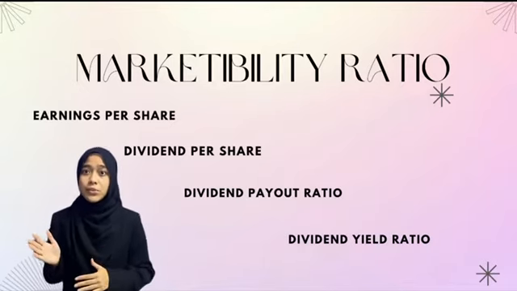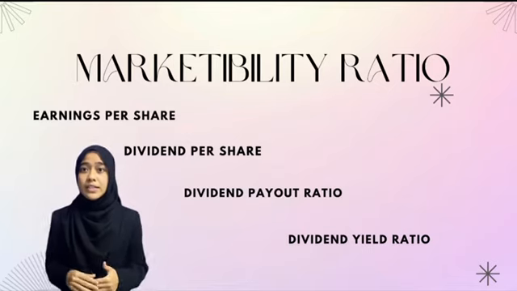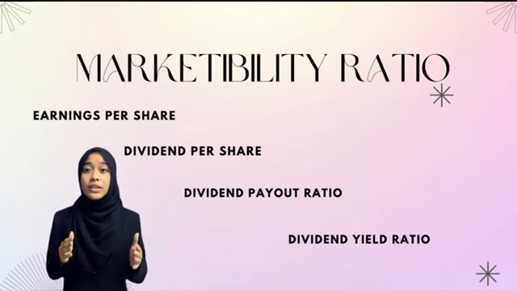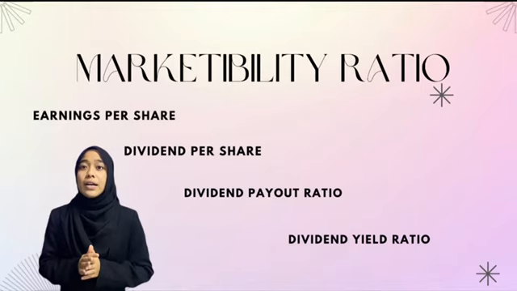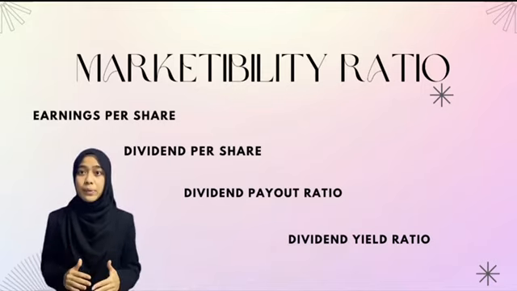From the above calculation, you can see that Khidmat Bati Berhad's dividend payout ratio is higher than the industry average. This indicates that Khidmat Bati Berhad is paying out more in dividends than its earnings can support. A way to improve the dividend payout ratio is to make a less generous payout.